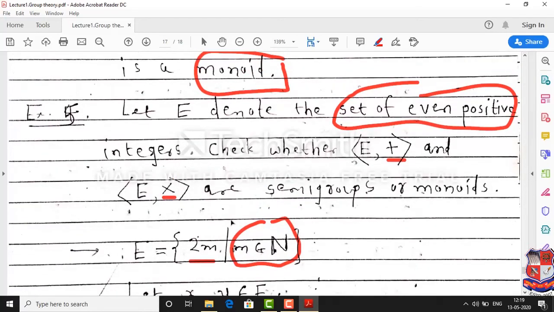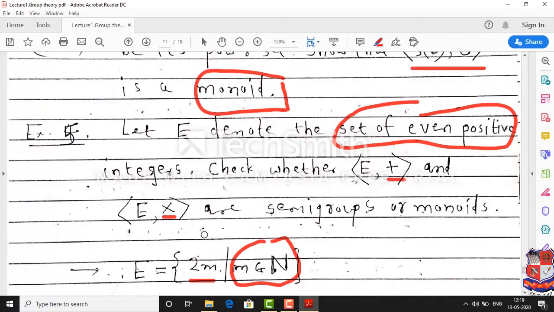So to check whether it is a semigroup or monoid, first we check for the addition operation. We have to first determine whether addition is a binary operation on capital E or not. So we start by taking two elements in capital E and we check whether their addition is again a member of E or not.